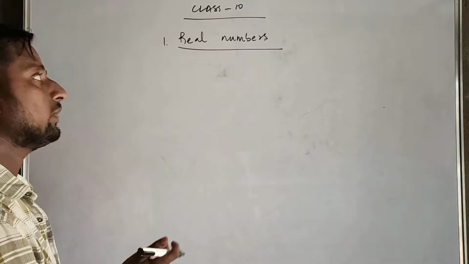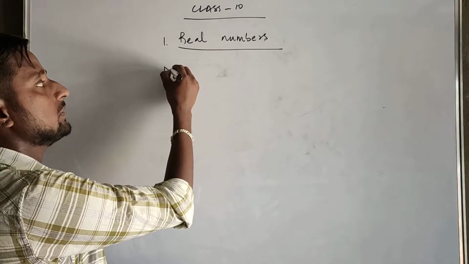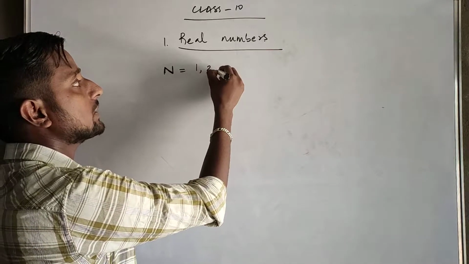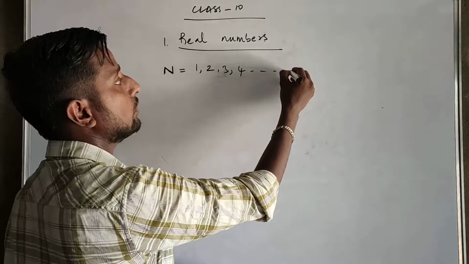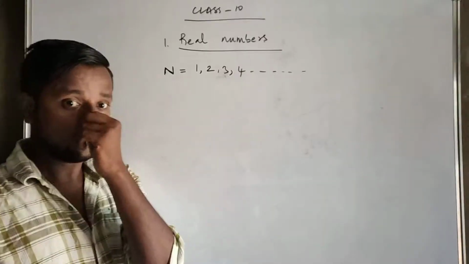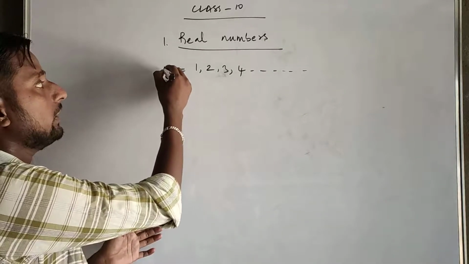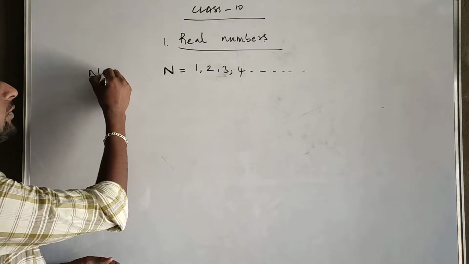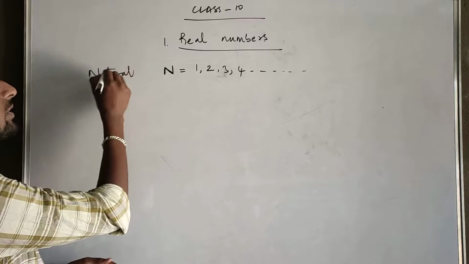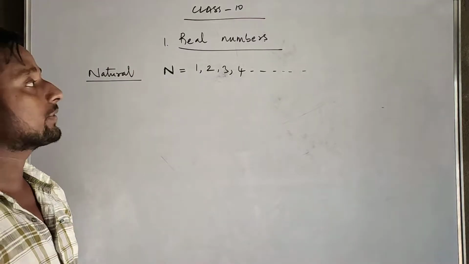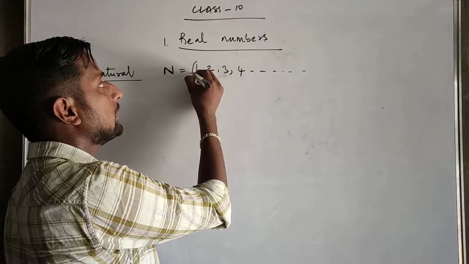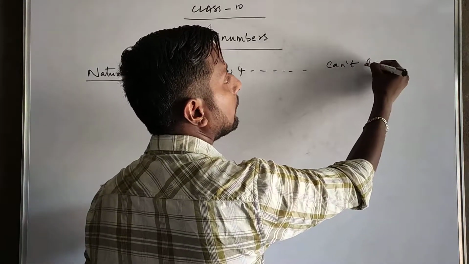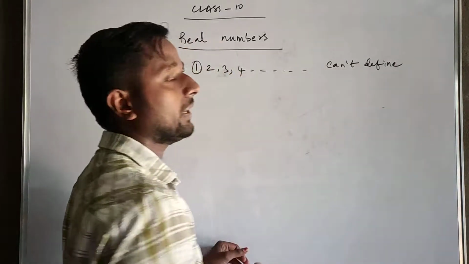First of all, we'll talk about the natural numbers. Natural numbers are a collection of numbers that starts with 1, 2, 3, and so on. Natural numbers are denoted by capital N because it is the first letter of the word natural. The smallest natural number is 1, and the greatest natural number we can't define.